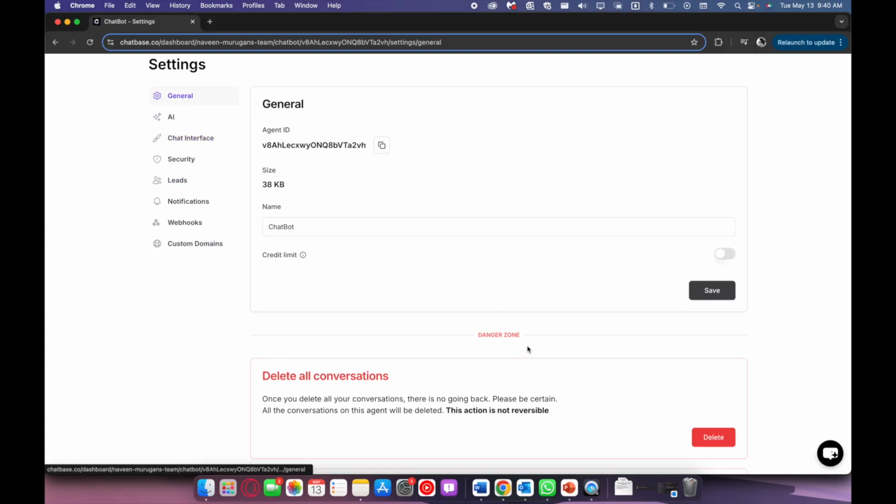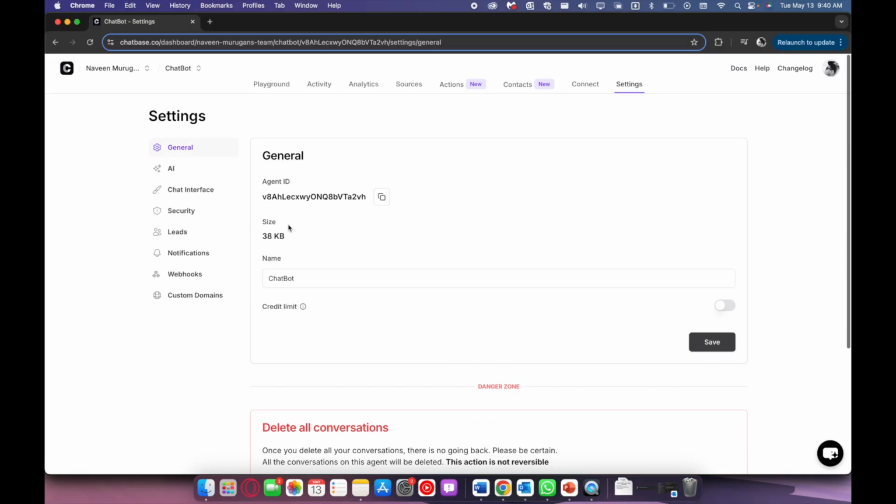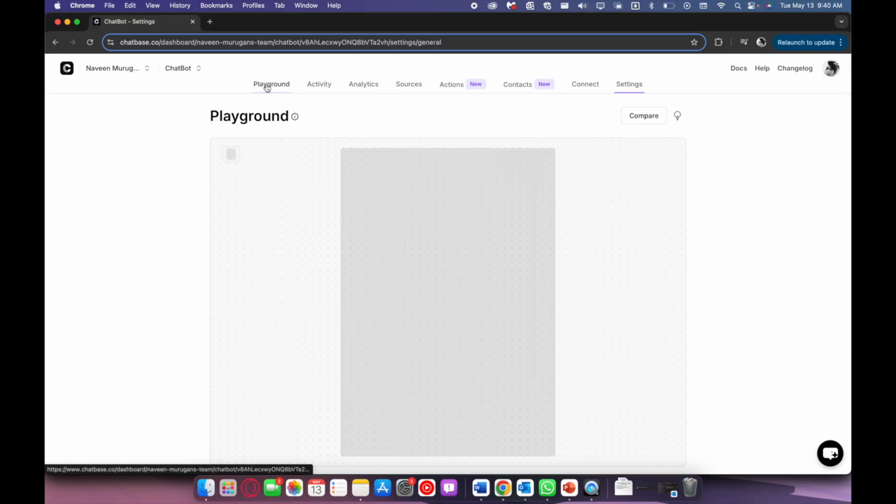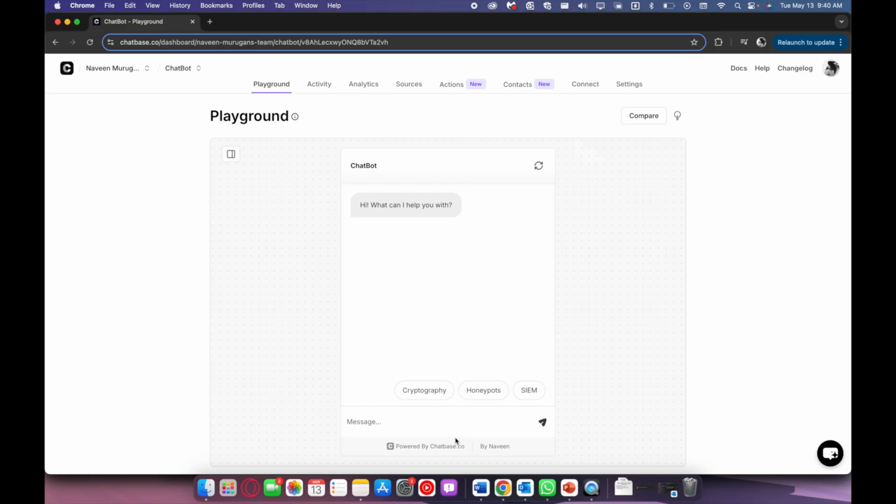Once I go back to the playground, here we'll be able to access the chatbot. Now it's updated, where you can't see GRC anymore, and you see by my name.